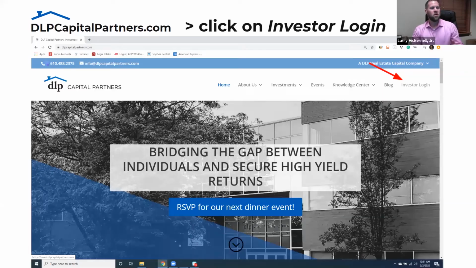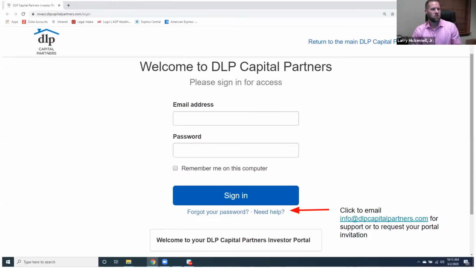So number one, if you go to dlpcapitalpartners.com or to invest.dlpcapitalpartners.com, you can get access to our portal. On dlpcapitalpartners.com, if you look here on the top right-hand side where the arrow is pointing, you can click on Investor Login, and that will direct you to our portal page. It'll look a little bit like this.